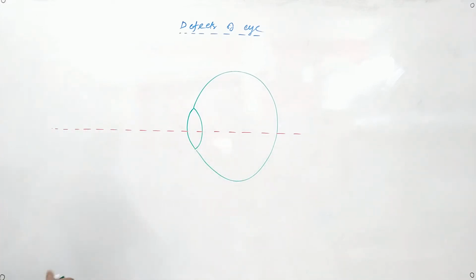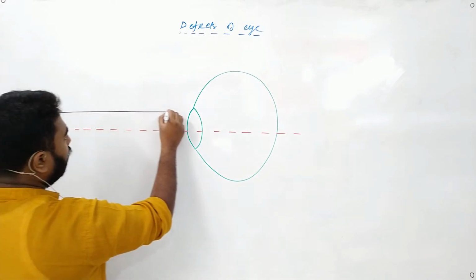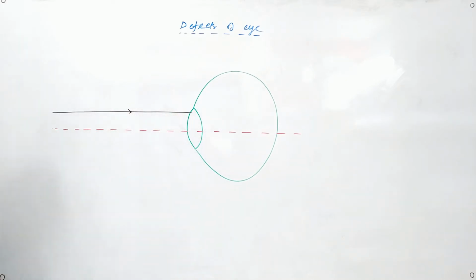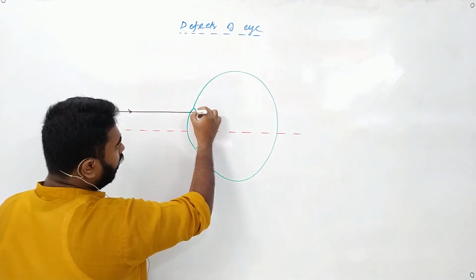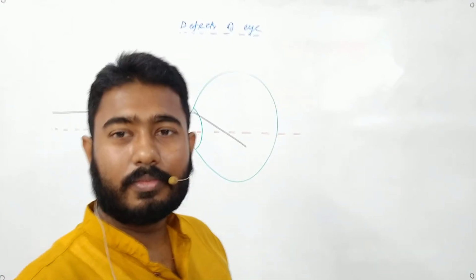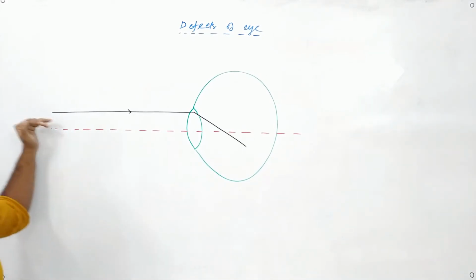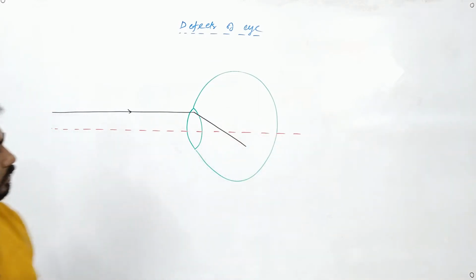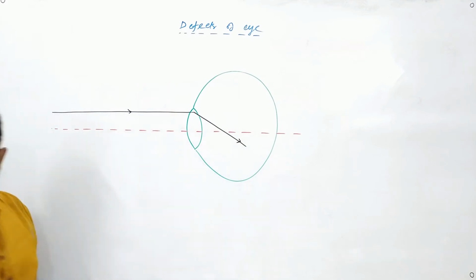Now if a ray of light comes in this way and falls on my lens, it may so happen that after refraction it will pass in this direction.